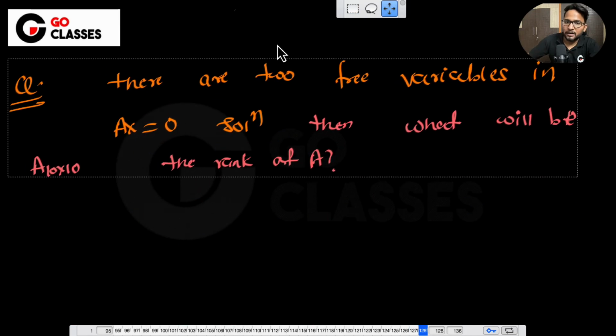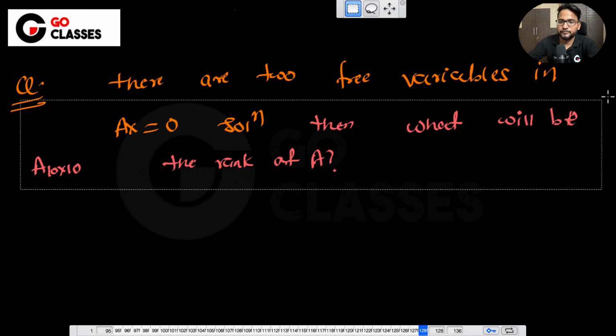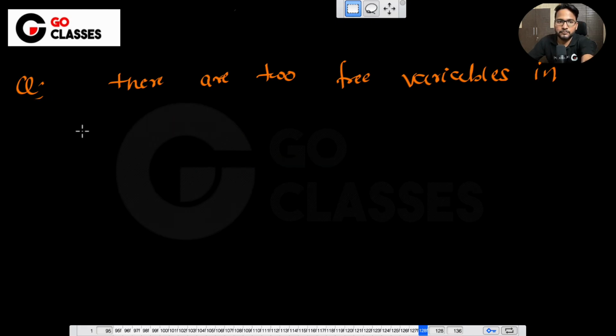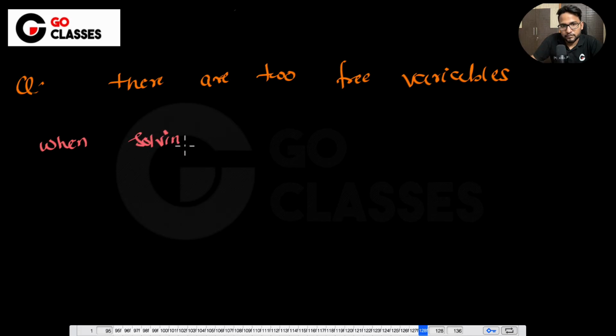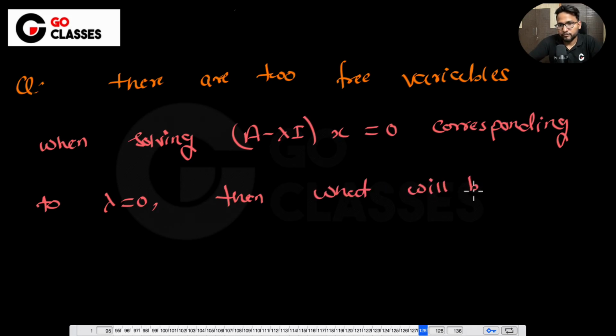There are two free variables when solving (A minus lambda I) into x equal to 0 corresponding to lambda equal to 0. Then what will be the rank? This is what I'm asking.